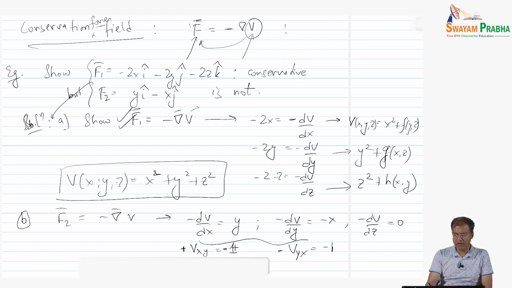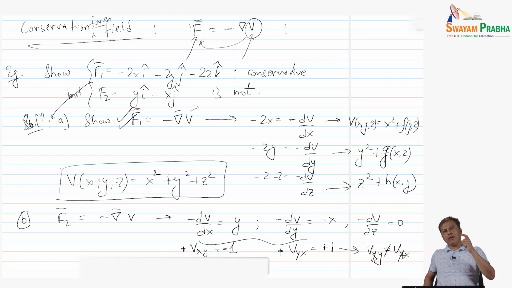So what we have here is that V_xy is not equal to V_yx, or the mixed derivatives are not equal. This is a sure sign of not getting a potential: if we can show that the mixed derivatives, when we change the order of differentiation, are not equal, then there does not exist a potential.